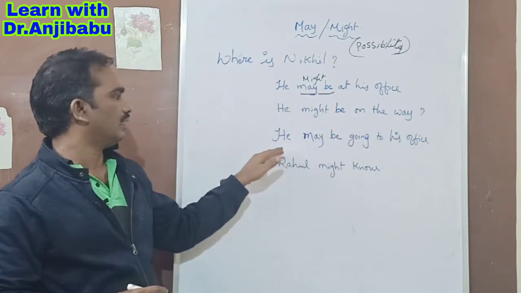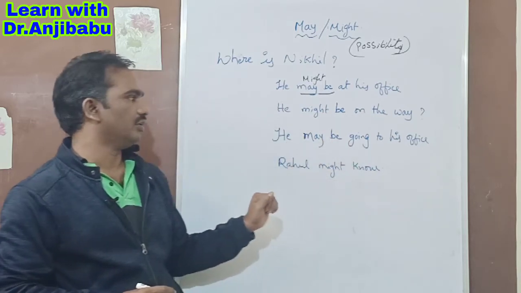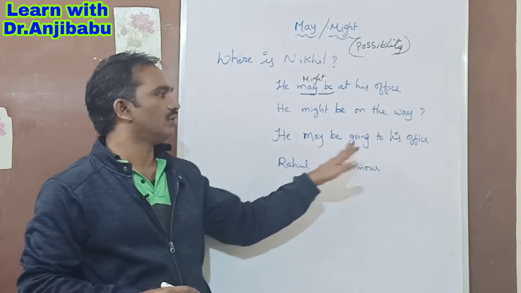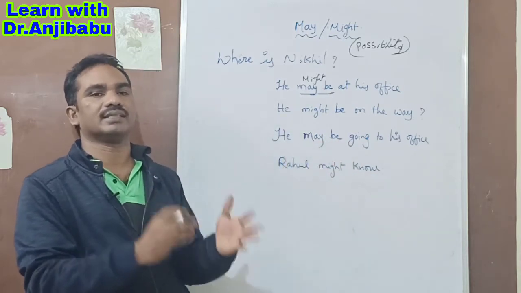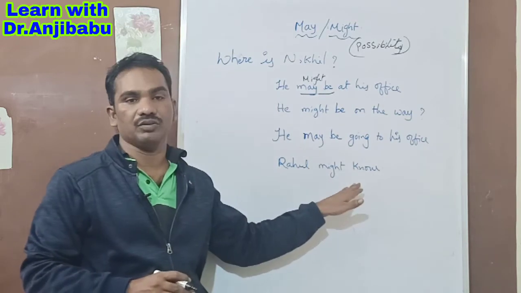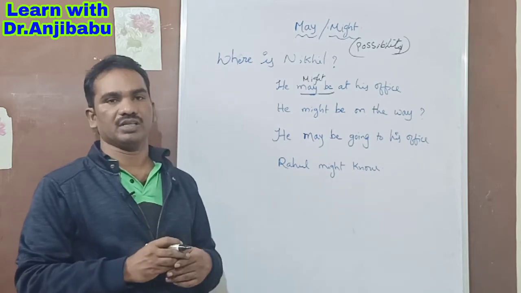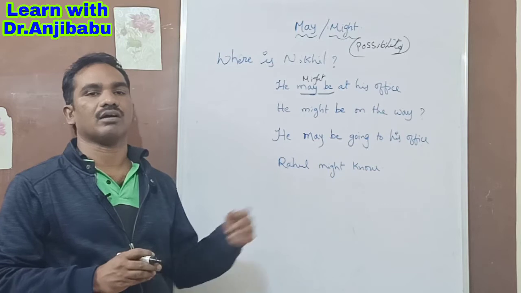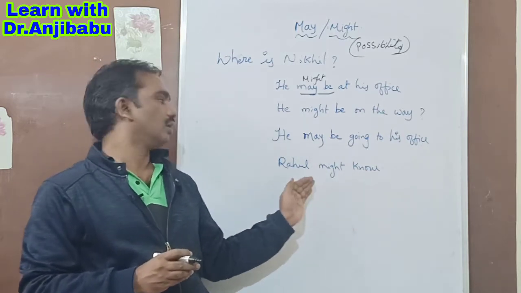And he may be going to his office. That means he is on the way, so you just guess that. Next, Rahul might know. You ask Rahul, Rahul might know about him. That means there is a chance that Rahul will know about it.